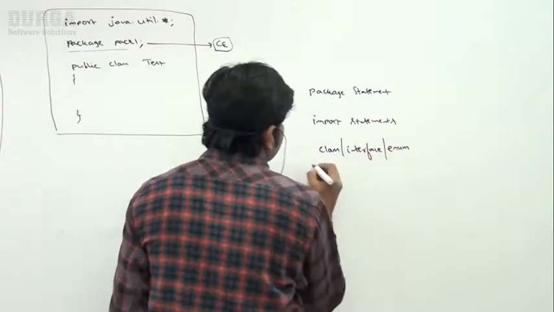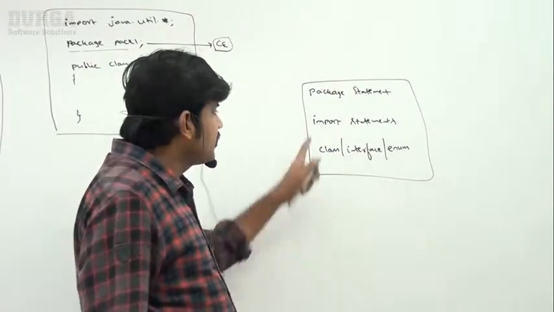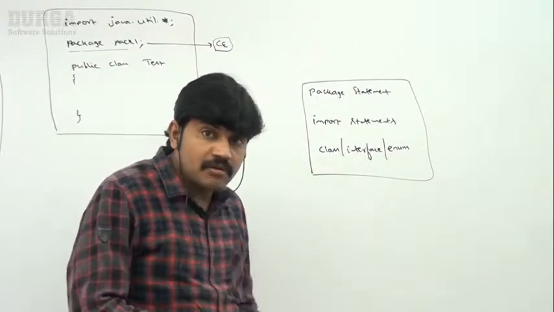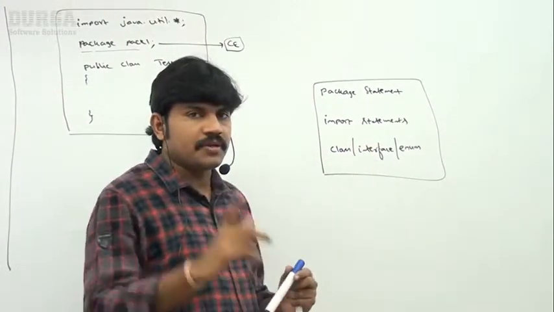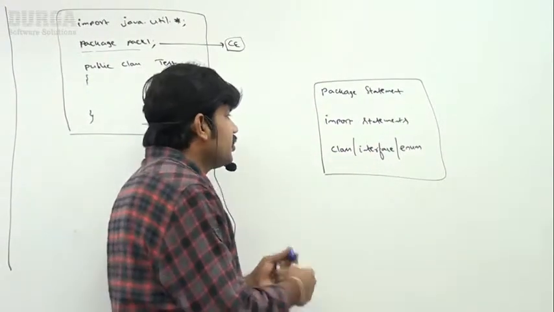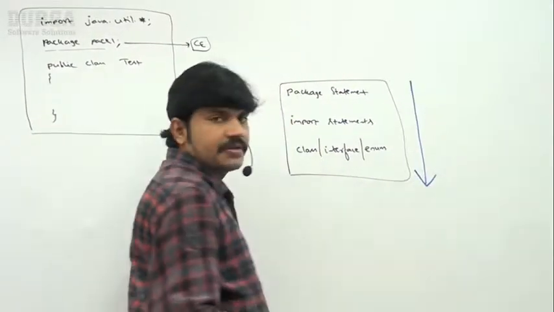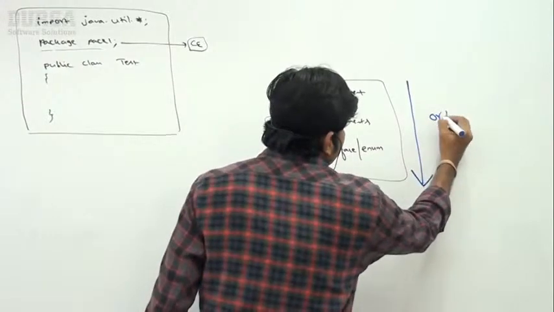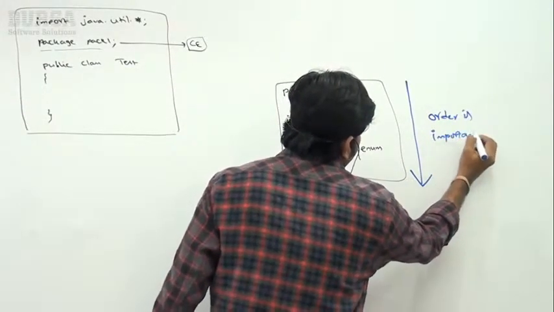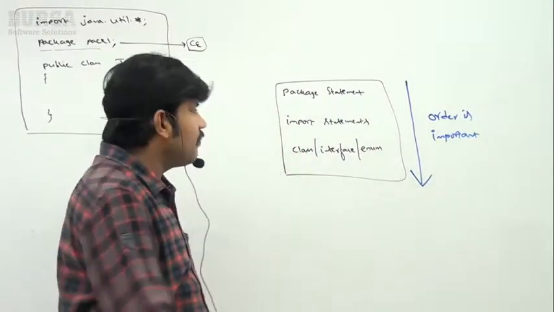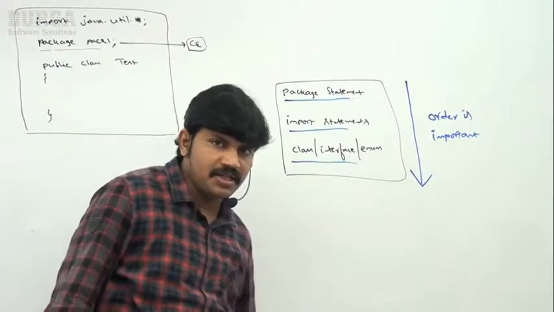So first, the package statement. Second, the import statement. Third, either class or interface or enum. Sir, please make sure this order is very, very important. Order is important, remember. So first compulsory package, and then import, and then class or interface or enum.